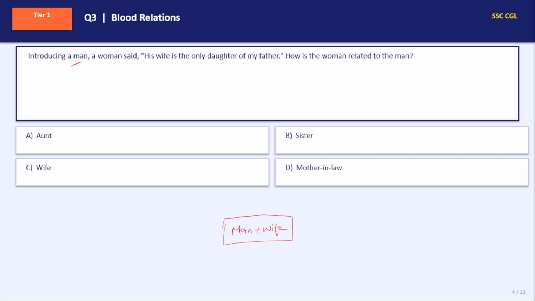So his wife is the only daughter of my father. Only daughter of my father means the person herself. That means this is the woman who is the speaker. Then how is the woman related to the man? Option C, it will be wife. So the woman is talking about herself only. So the answer will be option C, that is wife.